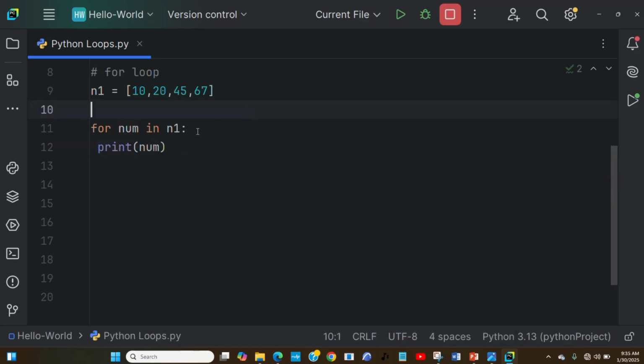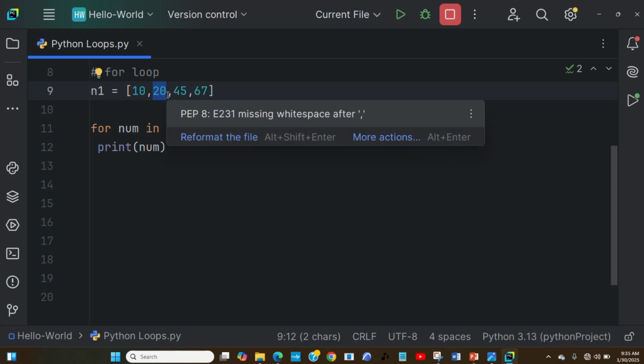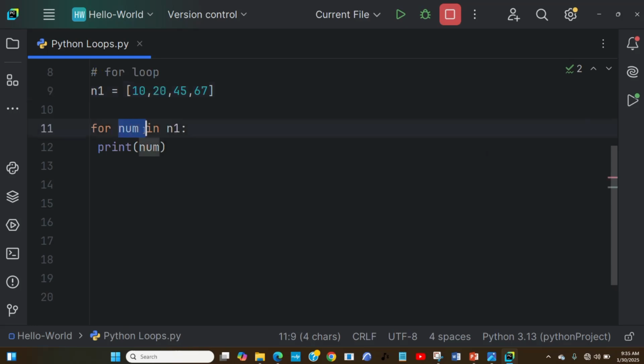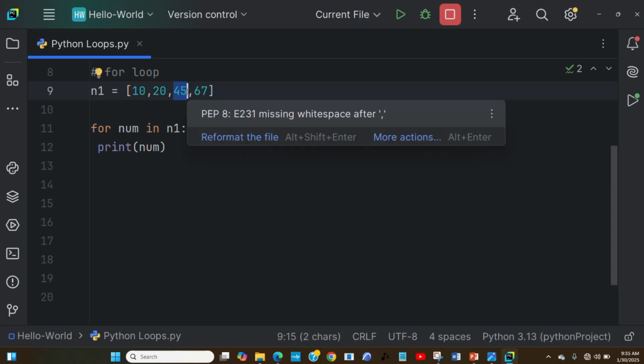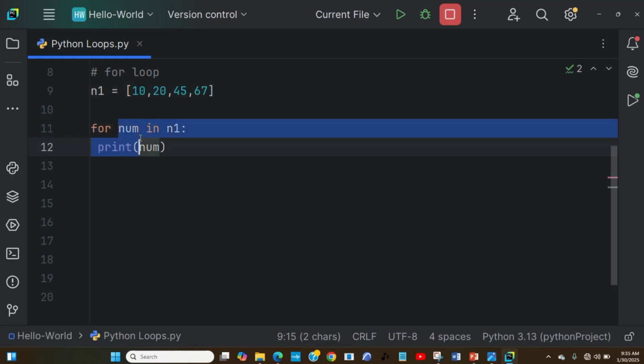So it is going to assign it to this num variable. Then when I iterate the second time, it is going to pick the second value, which is 20, and assign it to this num variable. So it means that this num variable is already holding two values now: it's holding 10 and it's holding 20. The third time it iterates inside this particular list, it is going to assign this 45 to this num variable. So the num variable is having three values now.